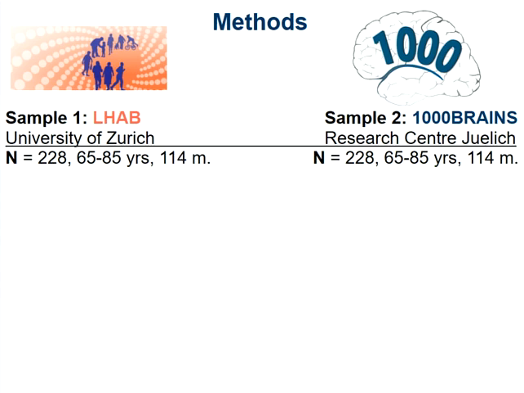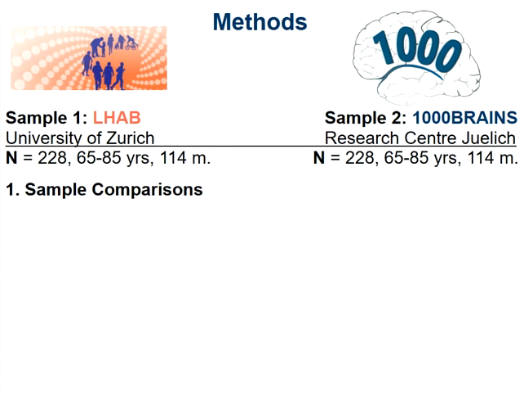Now, let's have a look at the methods. First of all, the two samples. On the left side, you see the so-called LHAB study in orange. That's the Longitudinal Healthy Aging Brain study conducted at the University of Zurich in Switzerland. On the right side, you see the 1000BRAINS study that was conducted by our research group in the research center Jülich in Germany. And we first matched the two samples regarding their age and gender distributions, finally resulting in 228 subjects per sample, ranging from 65 to 85 years. And we had in each sample 114 males and 114 females.